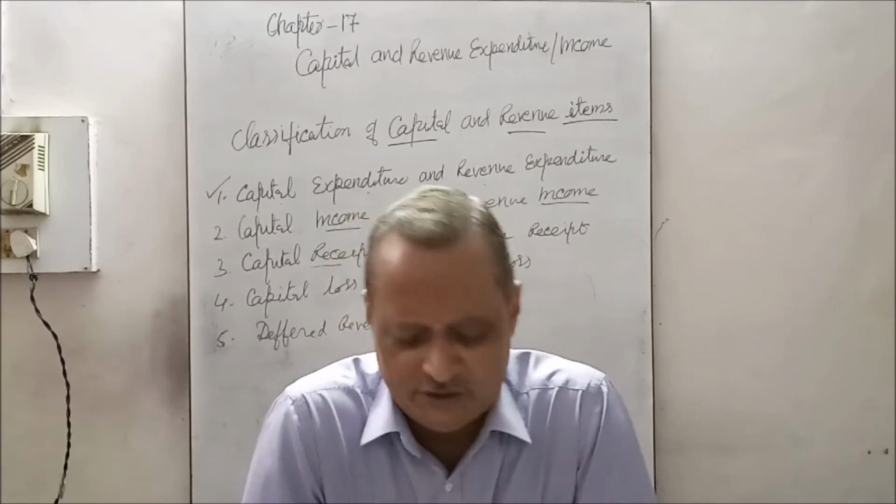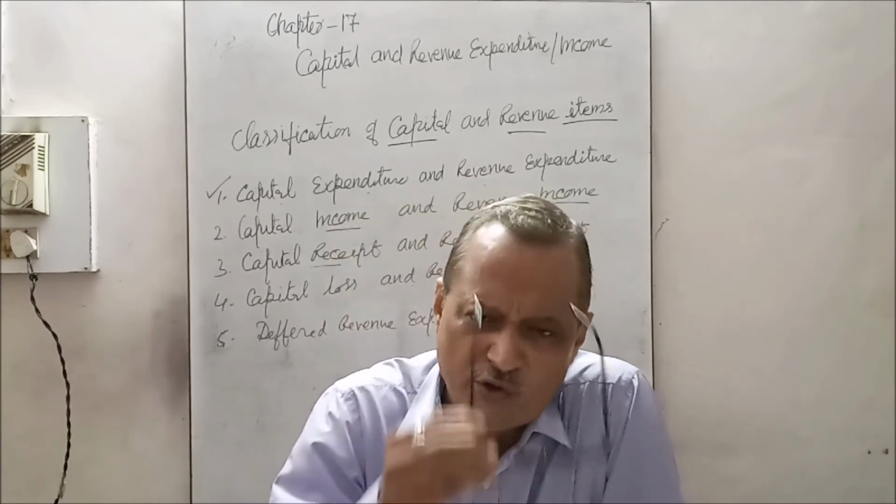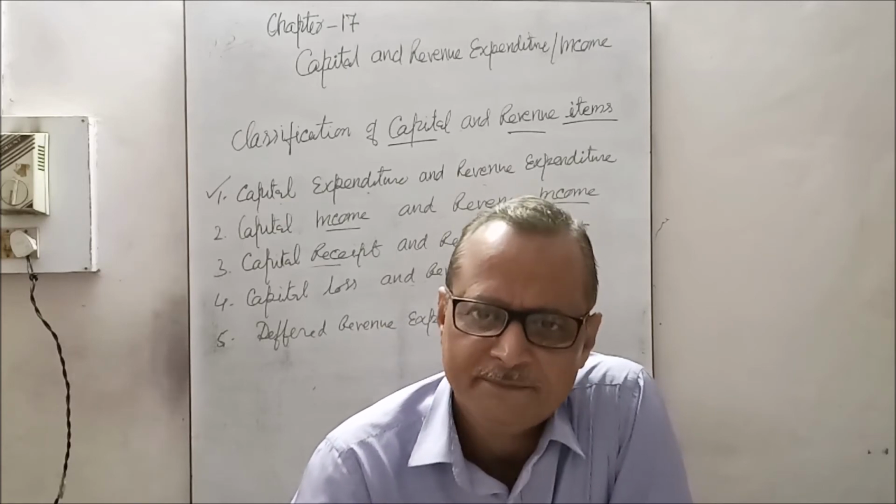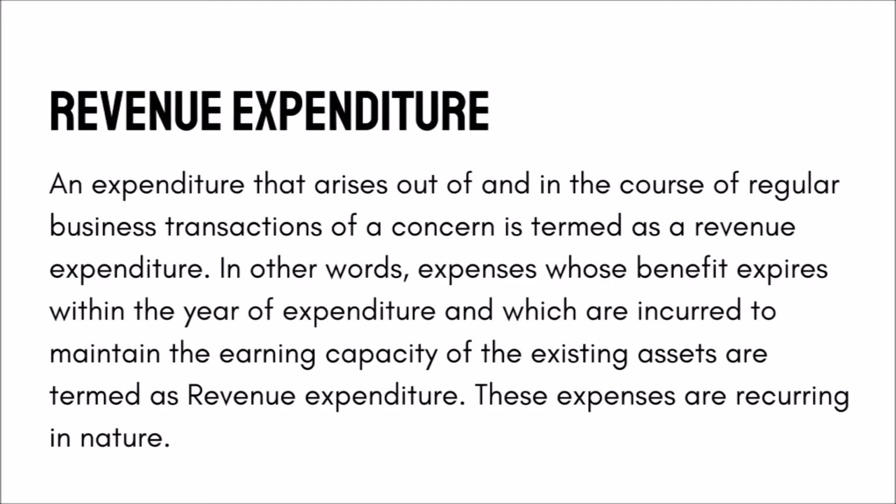Now revenue expenditure. What is revenue expenditure? You must understand the meaning of it. Revenue expenditure is an expenditure that arises out of and in the course of regular business transactions. It is of recurring nature, whereas capital expenditure is of non-recurring nature. It is regularly done in the business transactions.